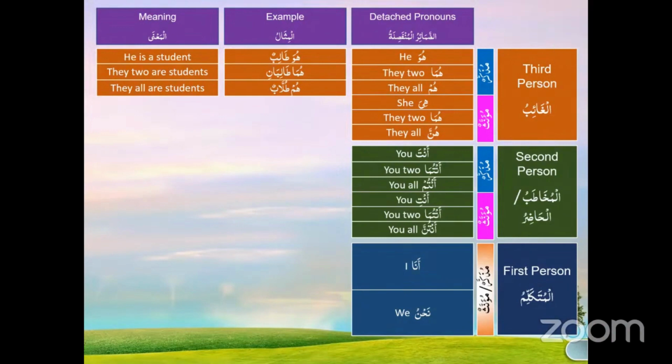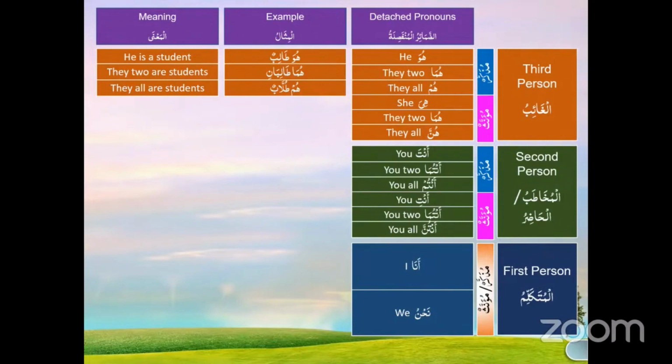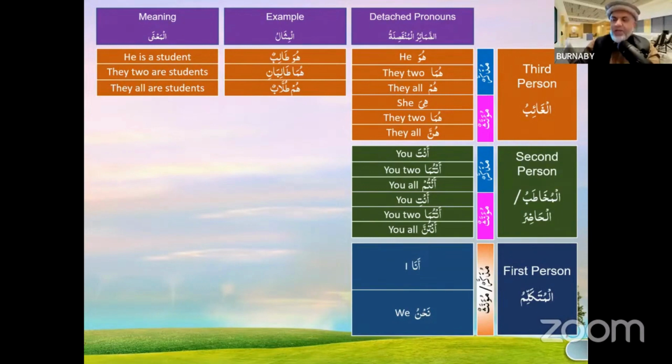No. Can you say "he is students"? Will that make good English? No. "He's a student." "He is the students," right? It's not gonna make sense. Or "he are students." Even in English, that's not gonna make sense.